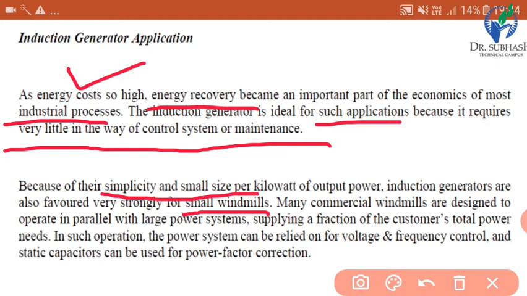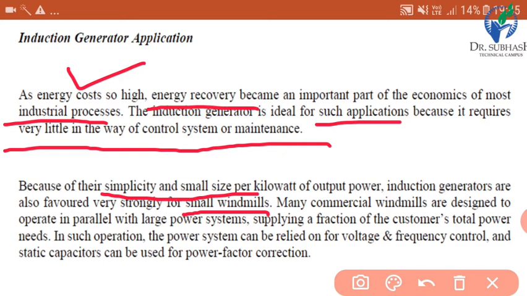So whenever we have to place the generator at a very high height, at that time the small size per kilowatt should be the main criteria. It means its size should be small. So it is the ideal choice for the small windmills.